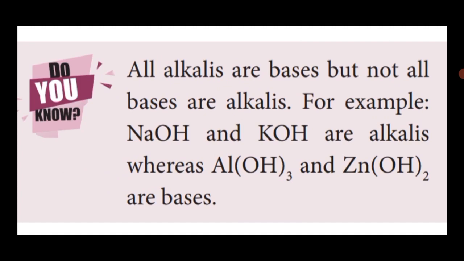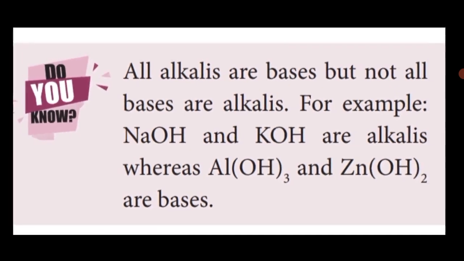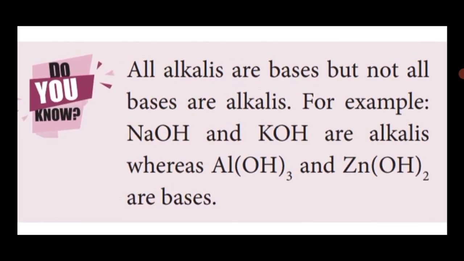So water soluble bases are only called alkalis. Sodium hydroxide, NaOH, and KOH are soluble in water, so they are called alkalis. Aluminum hydroxide, Al(OH)3, and Zn(OH)2 are not soluble in water, so these are called bases. This is the difference between alkalis and bases.